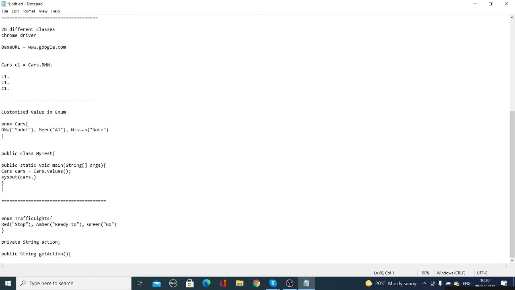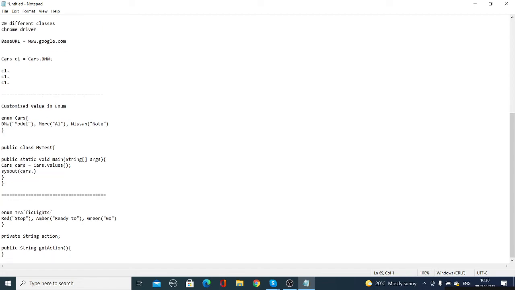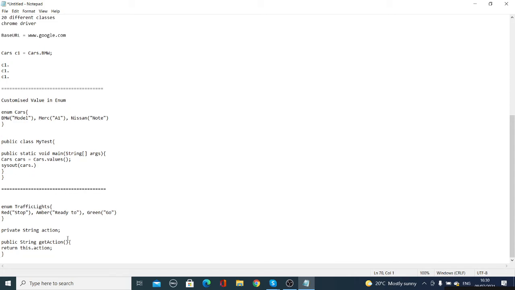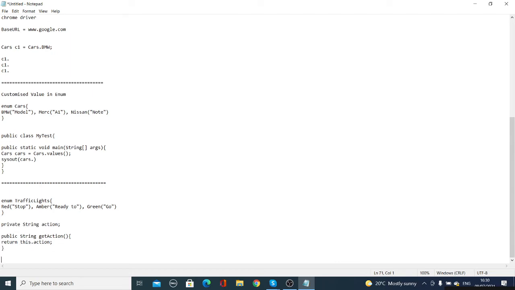As it is a string method, what happens? It has to return. If I put public void getAction, we don't want that, but here we want to return some value. If we write this one in Eclipse, it will fail. It will not compile. this.action will call this particular action from this particular method. Now we will decide actions based on the traffic lights.